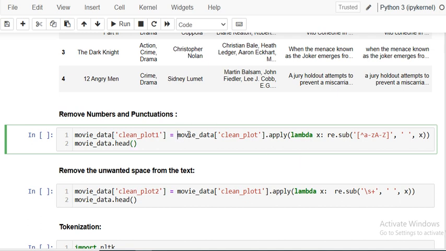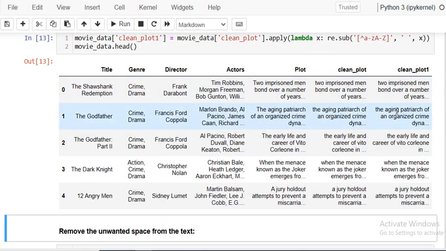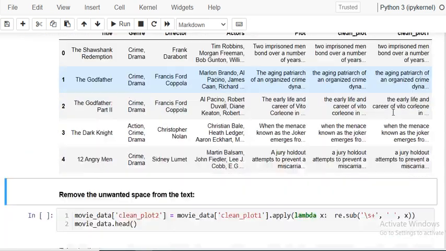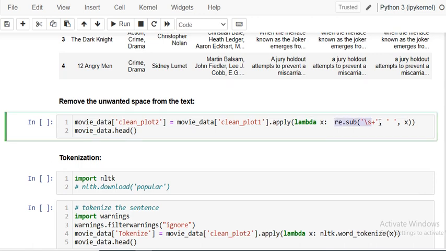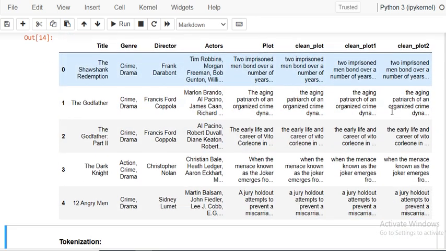So for that, what I am applying here is a lambda function, and here using the regex dot sub, whatever data is other than alphabetic text, it is substituted with a space. Otherwise, it is kept as is, right? So I'm applying this logic here, and the data is ready, right? So we have removed the punctuations and the numbers. Now, next thing is we have to remove the extra space. So for that, I'm using the same regex function. Okay, now the clean data is available with us.